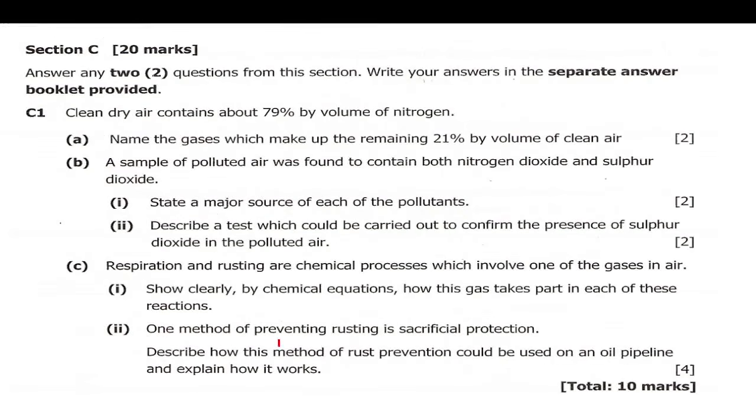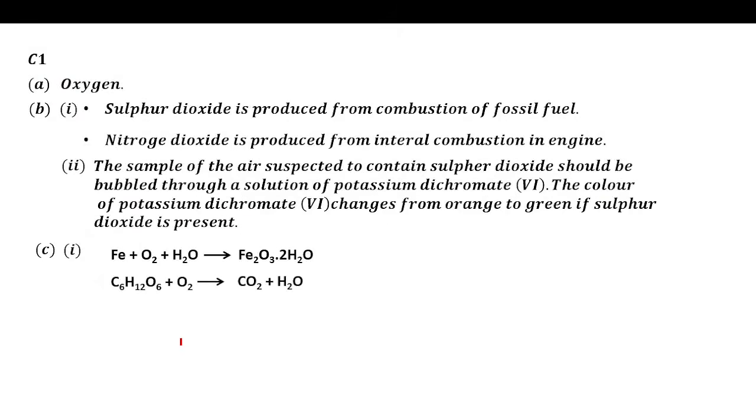Question 2 says one method of preventing rusting is sacrificial protection. Describe how this method could be used on an oil pipeline and explain how it works. On an oil pipeline, sacrificial protection involves attaching a more reactive metal to a less reactive metal, because during a reaction electrons are transferred.